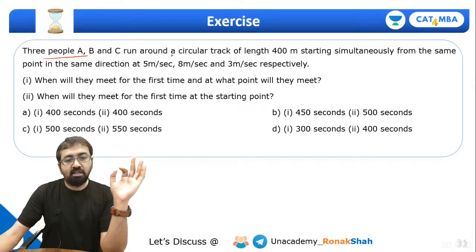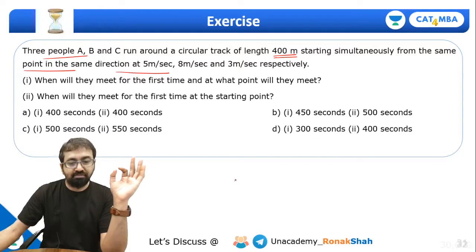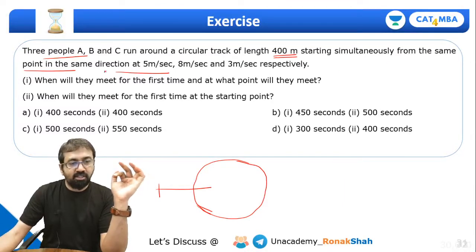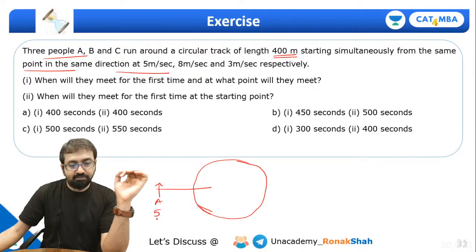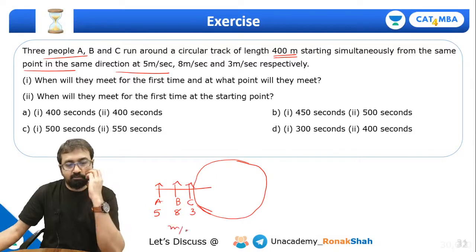Three people A, B, C run around a circular track of length 400 meters starting simultaneously from the same point in the same direction at the speeds. So let me just draw the diagram so that things become pretty simple for you. Trying to draw a nice circle, which is always a challenge for me. But yeah, still trying. So three people from the same point in the same direction. So this is a same direction question. A at a speed of 5 meter per second, B at a speed of 8 meter per second, and C at a speed of 3 meter per second. Okay, and this is of 400 meter.